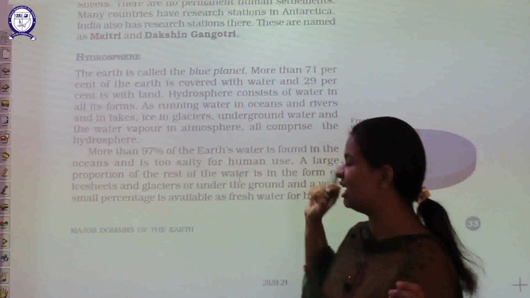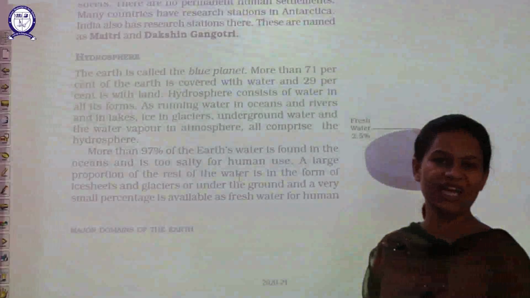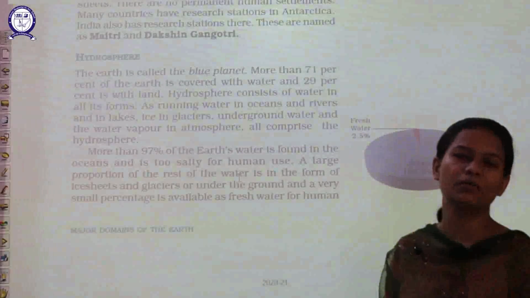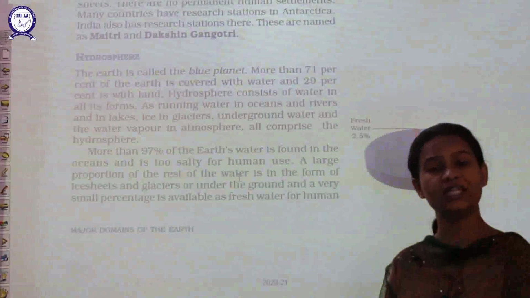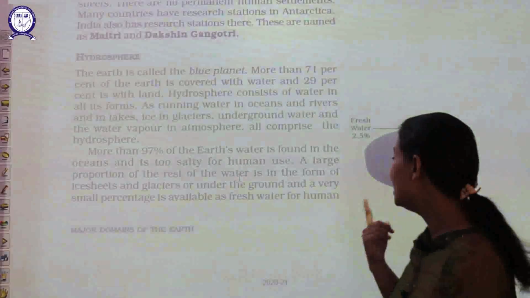So that is what I mentioned here. We cannot use that water for human use. Why? Because it contains a large quantity of saline, or you can say salt, dissolved in it.